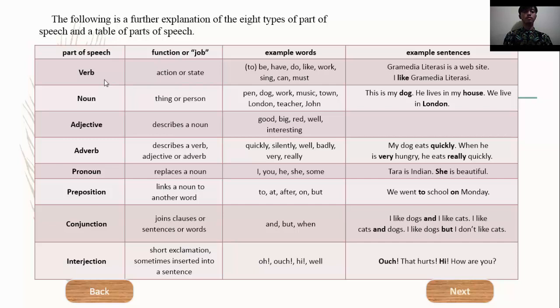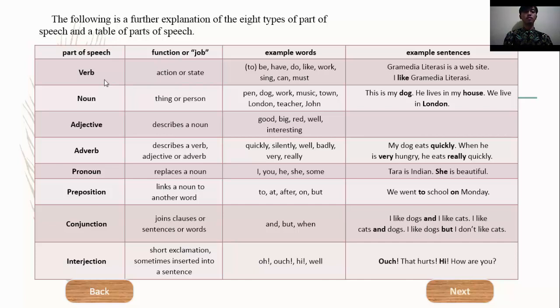Next, preposition. Function or job of preposition is links a noun to another word. Example words of preposition are to, at, after, on, but. Example sentence of preposition is: We went to school on Monday. To and on is preposition.